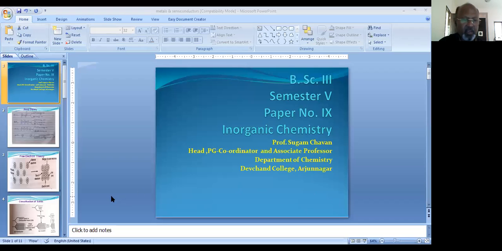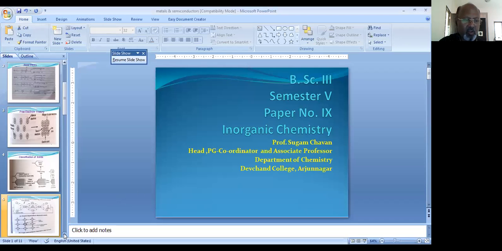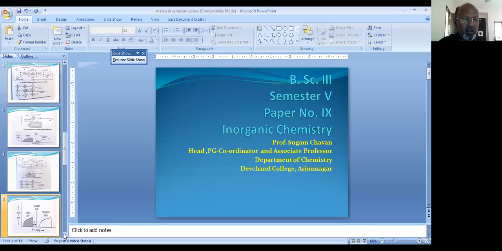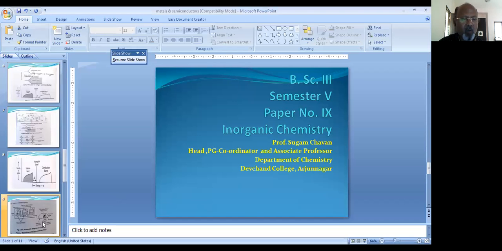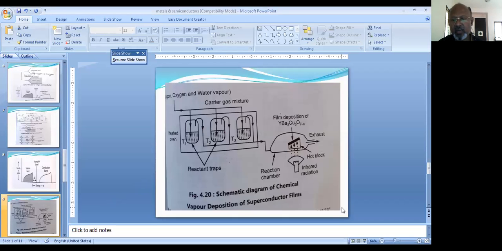After this, we shall move to the next very important aspect of this topic, known as superconductivity. Now, in superconductivity or superconductors, we are going to study how these superconductors can be made.